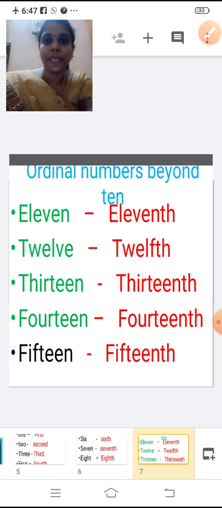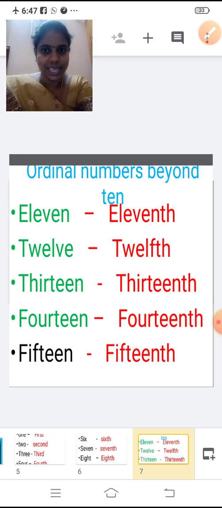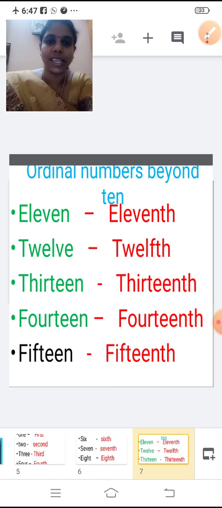12. Ordinal number. 12th. Just see the spelling. 12th. It is totally different. So let's see. T W E L F T H. Repeat after me, children. 12th. T W E L F T H. 12th. And 13, 14, 15 all are same. Only you are going to add TH for ordinal number. We'll see that also. So 12 spelling is, in ordinal number, 12th.